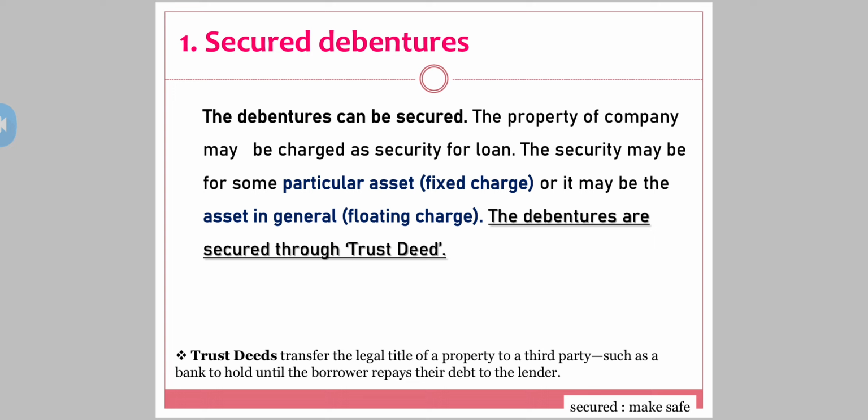Yes, we have seen the company, the trustees and the debenture holder. So now when the debentures are secured, the warehouse title, or I can say the legal documents of that warehouse, will be with the third party, that is the trustee. And if the company doesn't pay, the trustee is supposed to sell and is in a position to repay the amount to the debenture holder. Okay, so here come secured debentures, secured through any of the assets of the company.